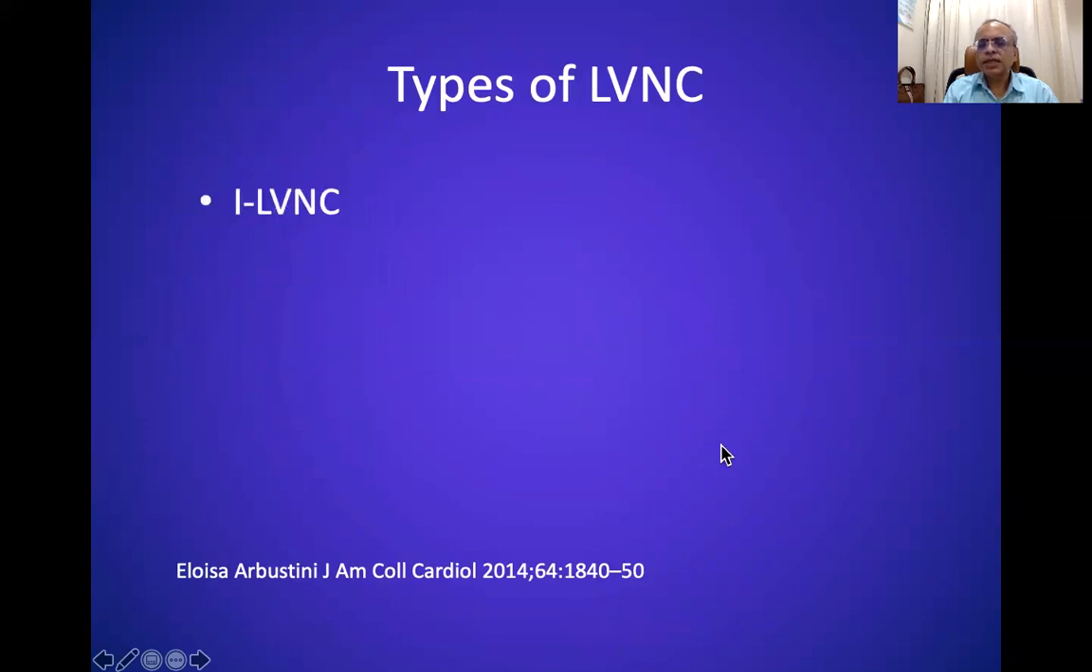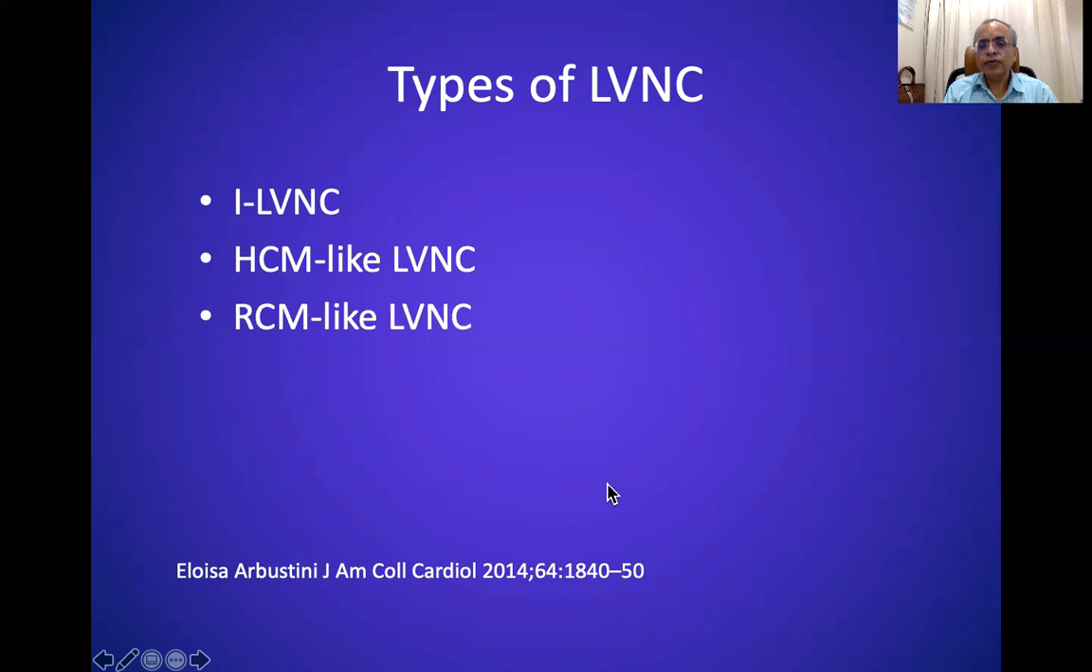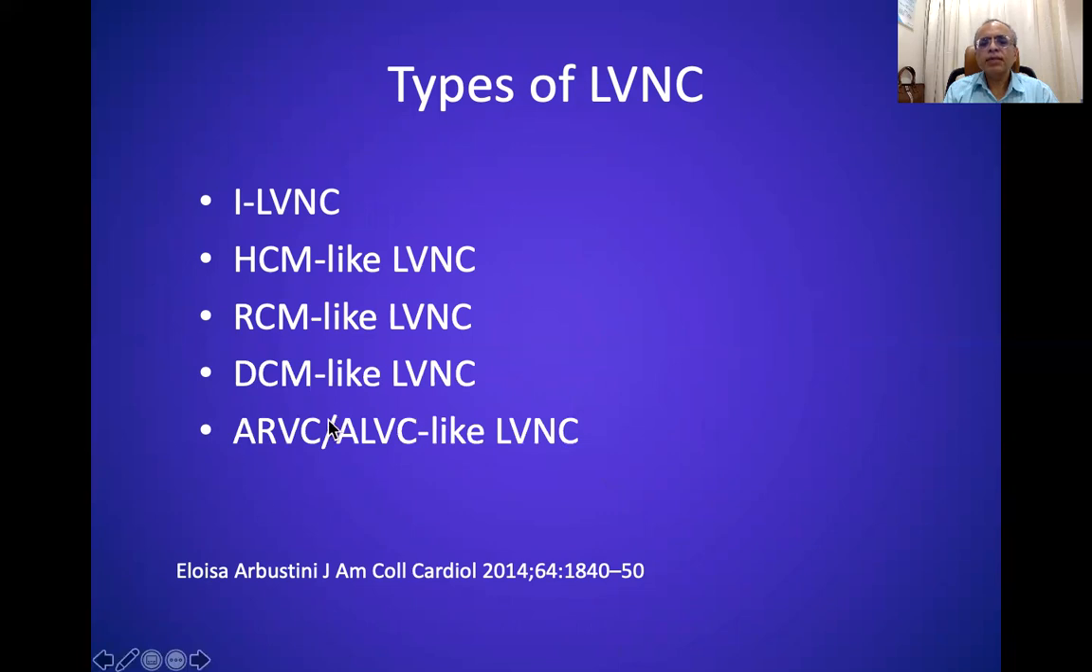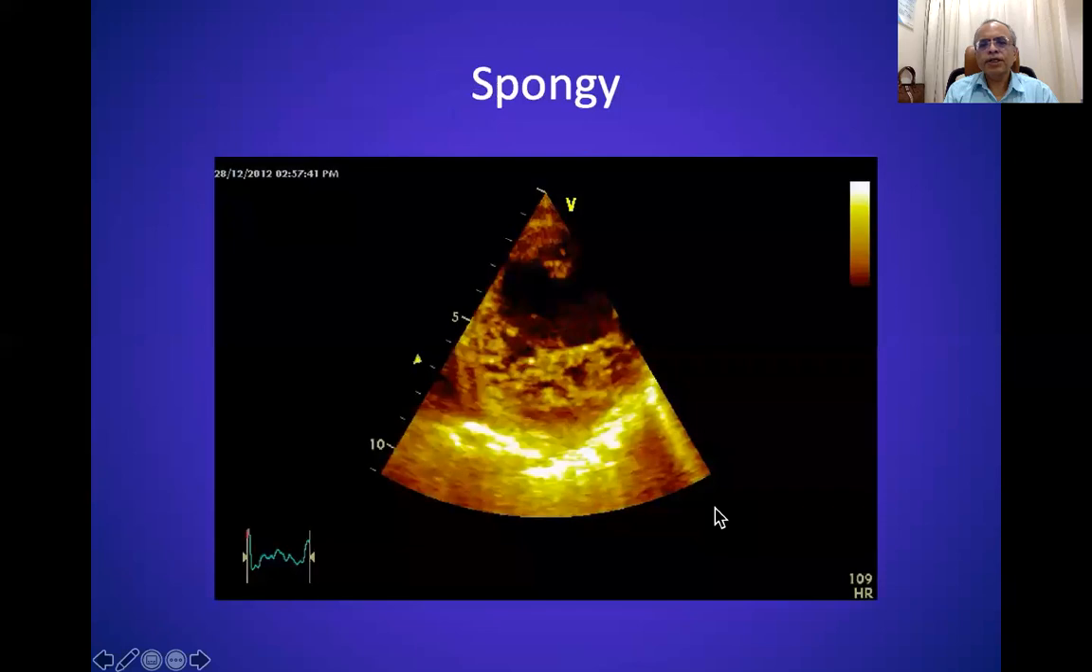There are different types of non-compactions according to their clinical presentation. It can be just an isolated LV non-compaction. It can be hypertrophic cardiomyopathy-like non-compaction, or restrictive cardiomyopathy-like non-compaction, or dilated cardiomyopathy-like non-compaction, or sometimes even an arrhythmogenic cardiomyopathy type of non-compaction.